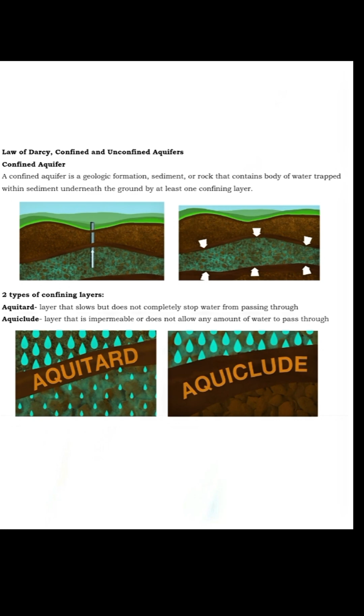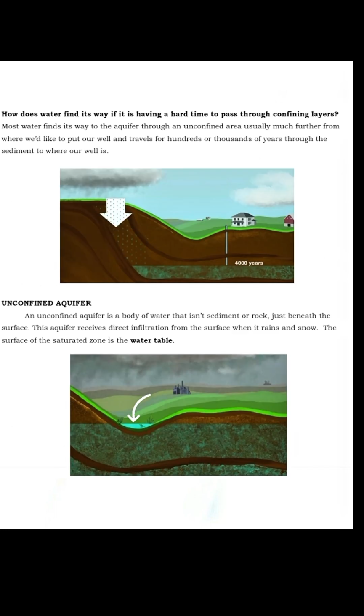Aquitard. A layer that slows but does not completely stop water from passing through. Aquiclude. A layer that is impermeable or does not allow any amount of water to pass through. How does water find its way if it is having a hard time to pass through confining layers? Most water finds its way to the aquifer through an unconfined area, usually much farther from where we like to put our well, and travels for hundreds or thousands of years through the sediment to where our well is.